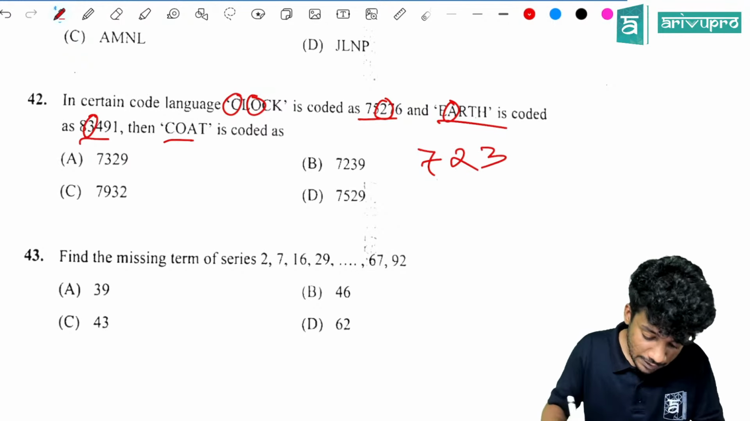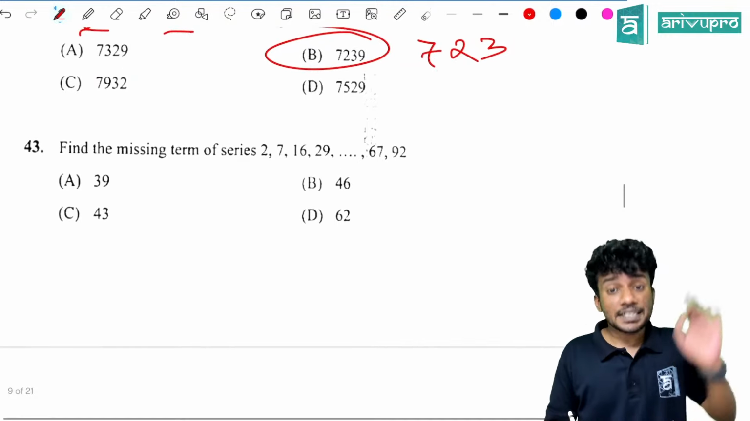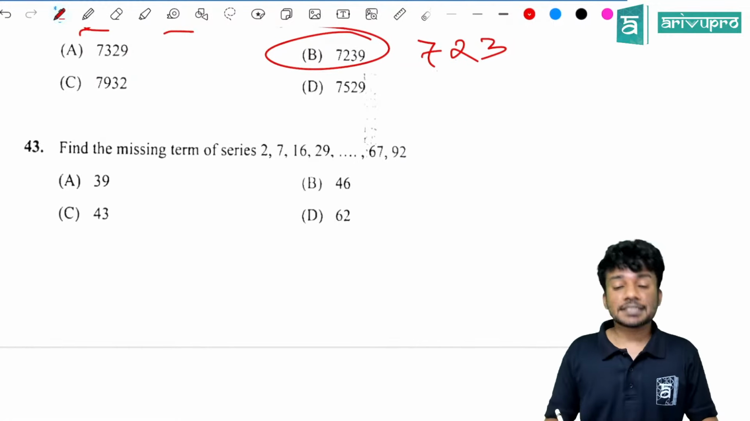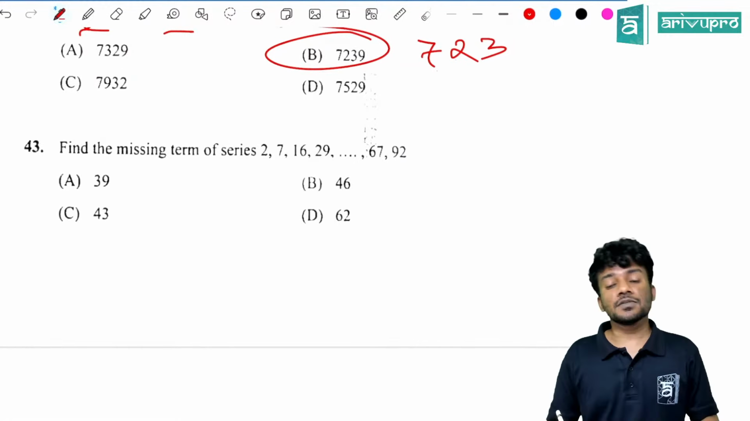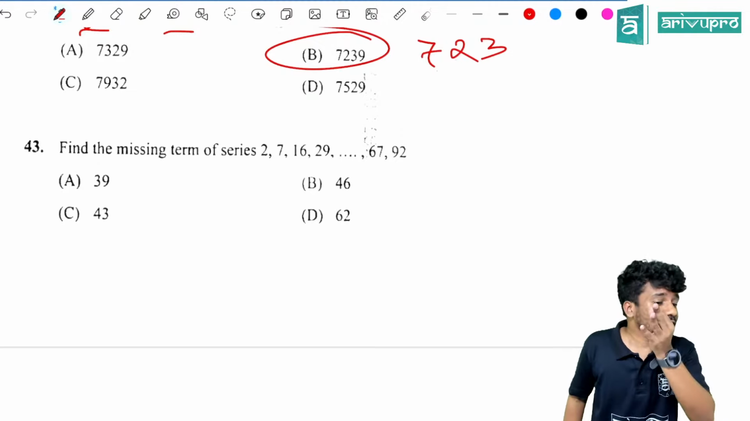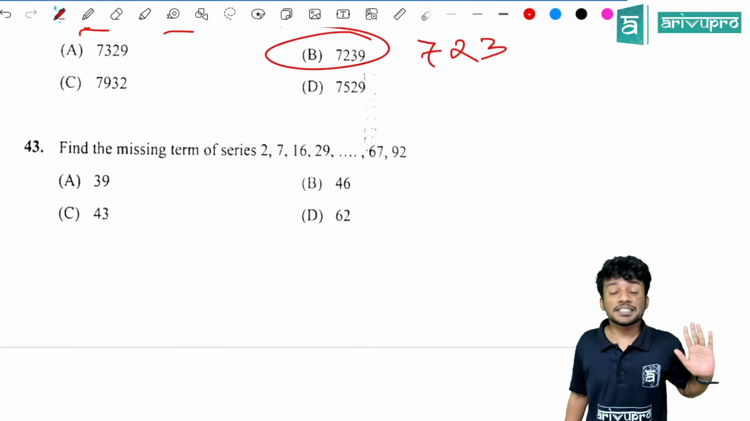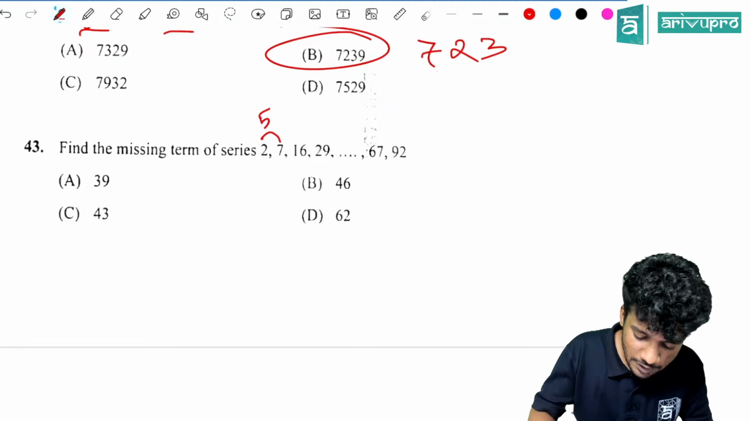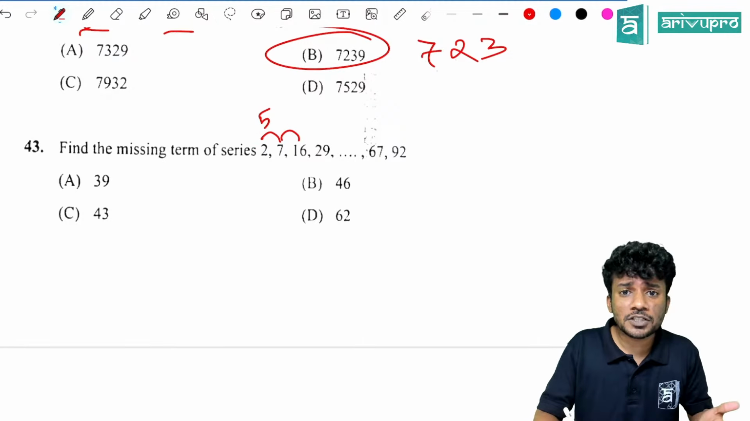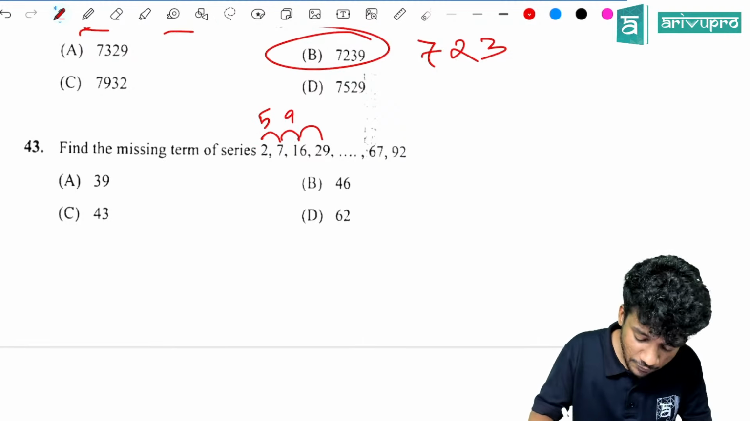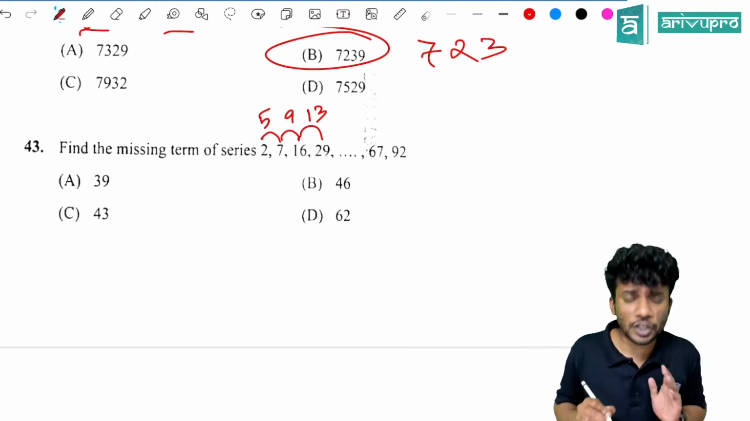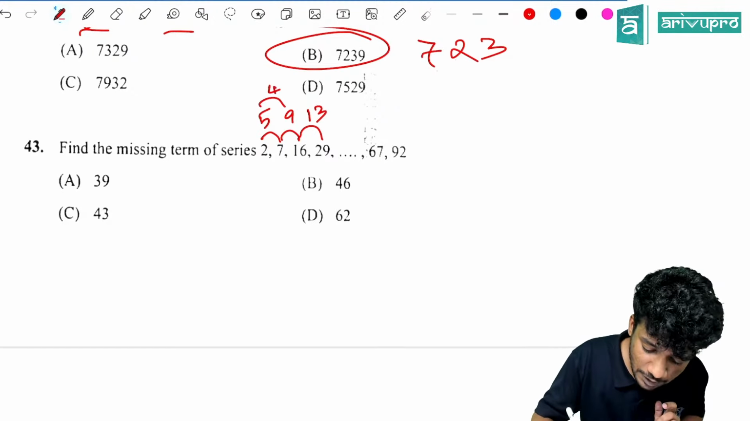Find the missing term of the series 2, 7, 16, 29, dash, 67, 92. Whenever you see a missing number series, what will you do? Just take the difference first. Difference is 5, then 9, then 13. So if you look, the difference between the differences is 4.